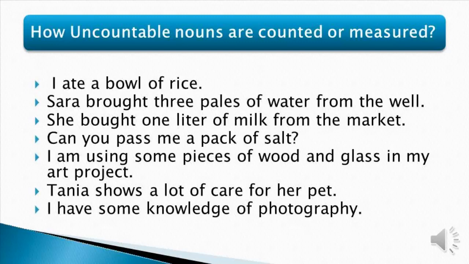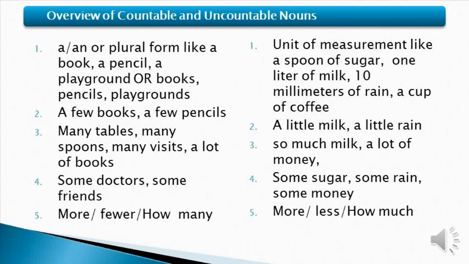Here we have a brief overview of countable and uncountable nouns. So as we can see, the countable nouns have plural forms. So we can say a book, a pencil, a playground, or books, pencils, playgrounds. Whereas with uncountable nouns, we cannot use a or an.